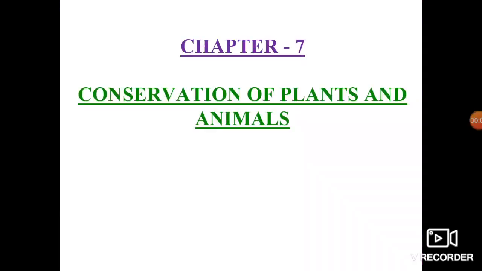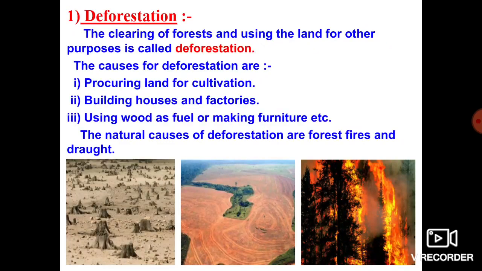Dear students, previously we discussed the meaning of deforestation, conservation, and consequences of deforestation. So let us quickly revise all these concepts once again and then move further in this lesson. So what do you mean by deforestation? It is nothing but clearing of forest and using the land for other purposes like industrialization, urbanization and various purposes. This we call deforestation.